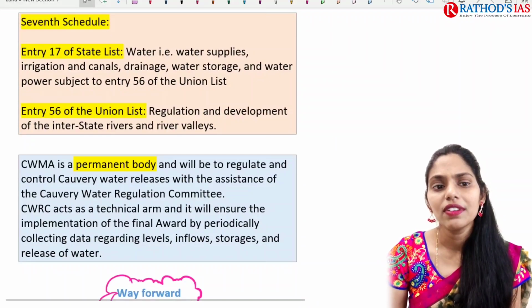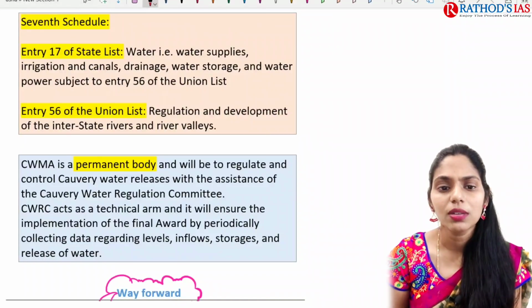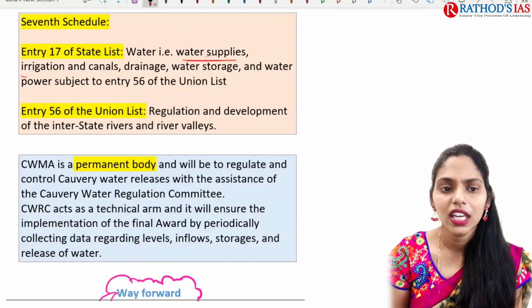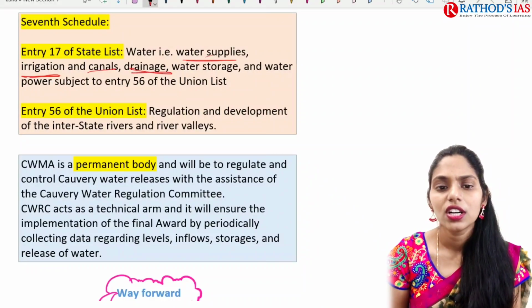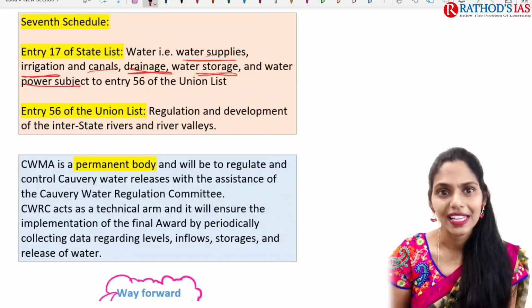And if we are talking about the 7th Schedule, we have Entry 17. Entry 17 talks about water supplies, irrigation and canals, drainage, water storage, water power, etc. And Entry 56 includes regulation and development of interstate rivers and river valleys.